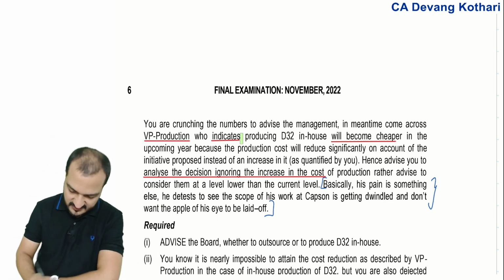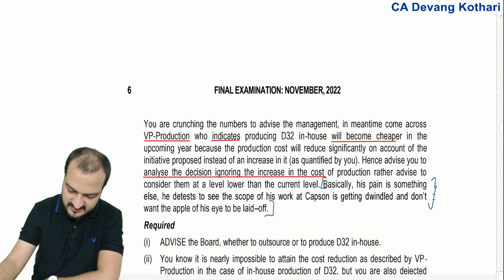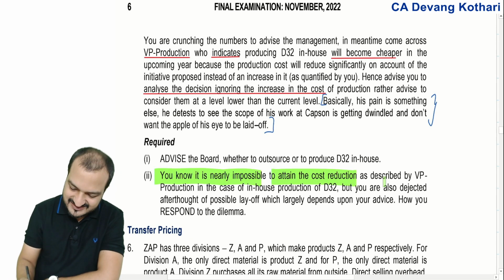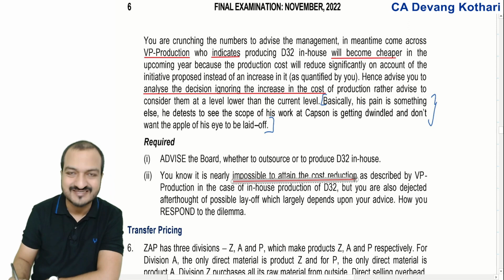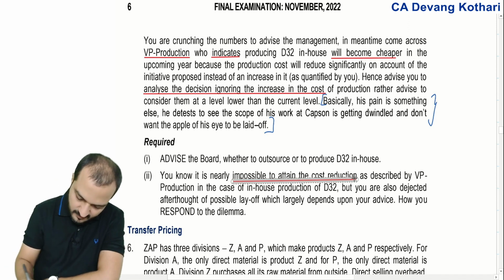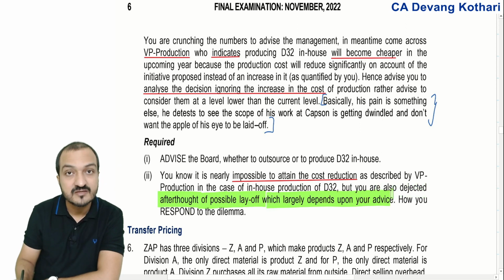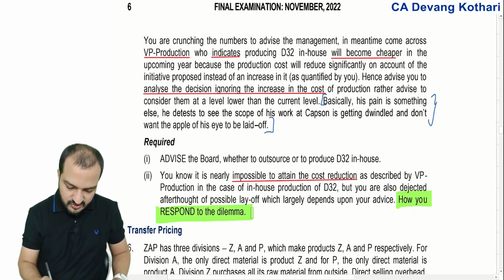They're asking you both the things. Number one, advise whether to outsource or produce in-house, and this will be as per your financial calculations. And the second question, they're also asking: it is nearly impossible to attain cost reduction as described by the VP. So they have already clarified that it is impossible to have the cost reduction the VP is describing. But you're also dejected after the thought of possible layoff, which largely depends on your advice. Well, if you advise them to outsource, then naturally many people in the production department will be laid off. How will you respond to this dilemma?